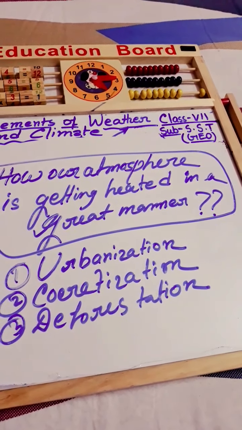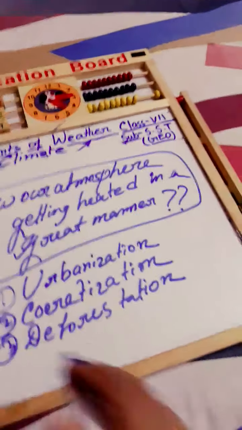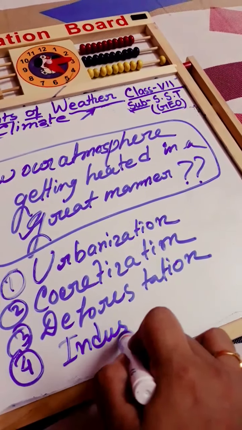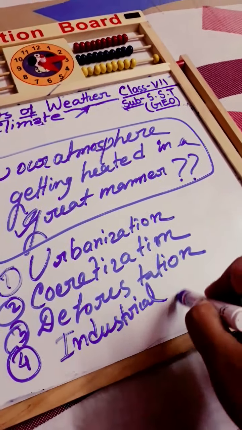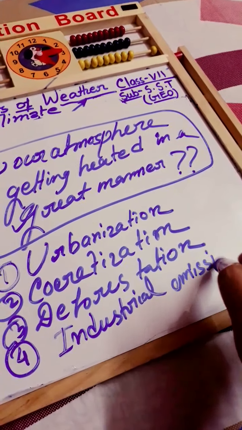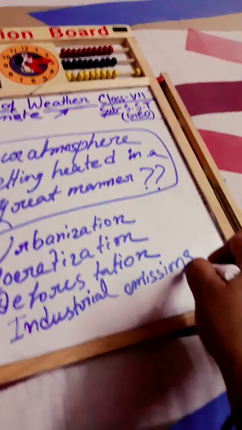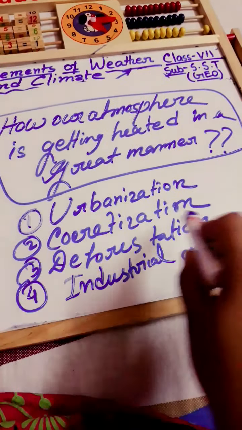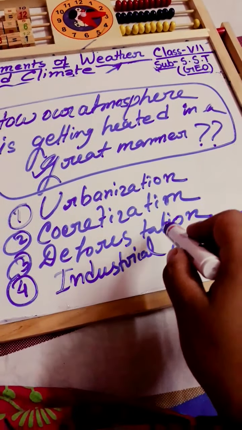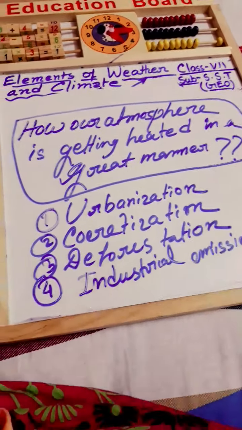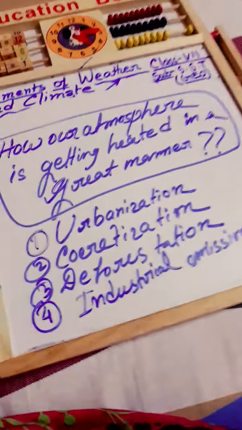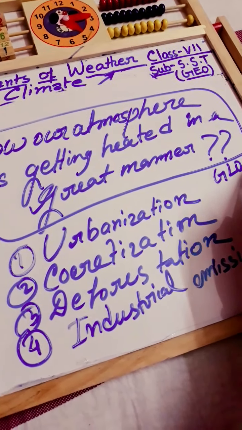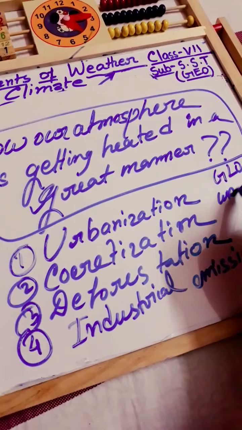Then automobile and industrial emissions. Our fourth point, we can say, is industrial emissions. And the indiscriminate cutting down of trees, that is known as deforestation, has also been responsible for the increase in atmospheric temperature and the increase of global warming.